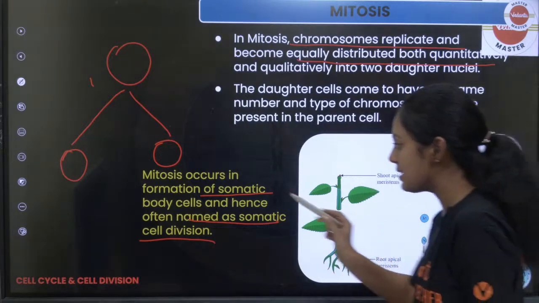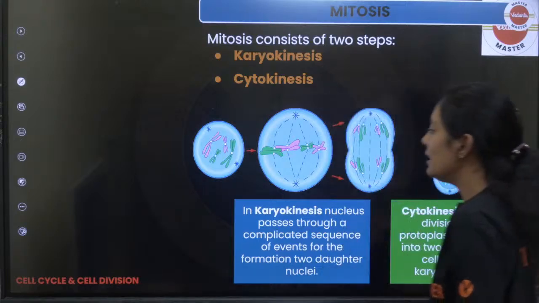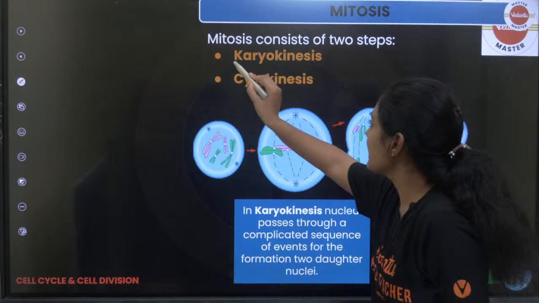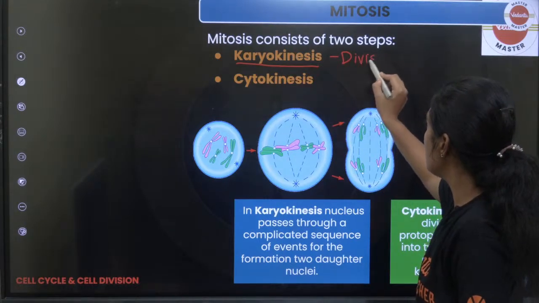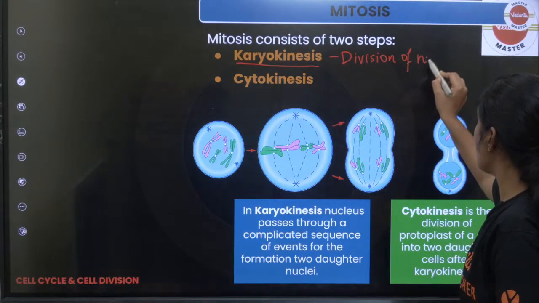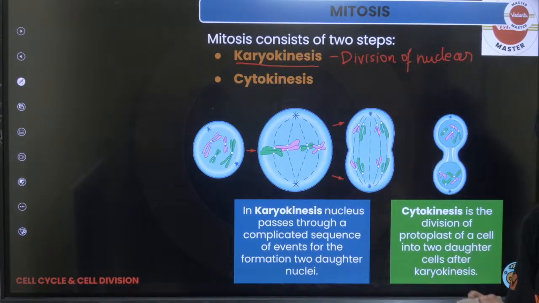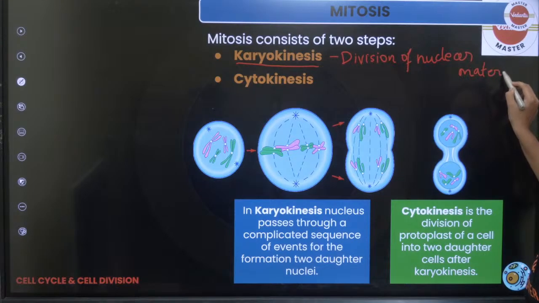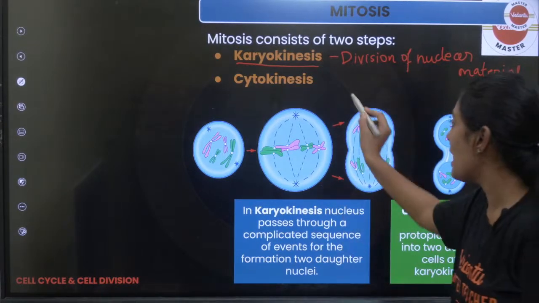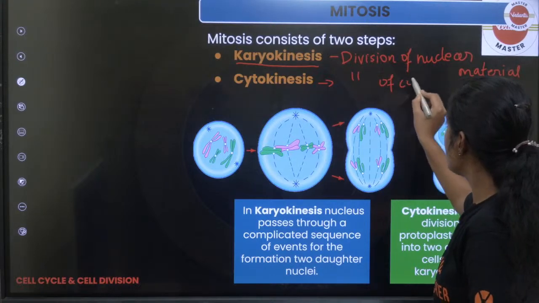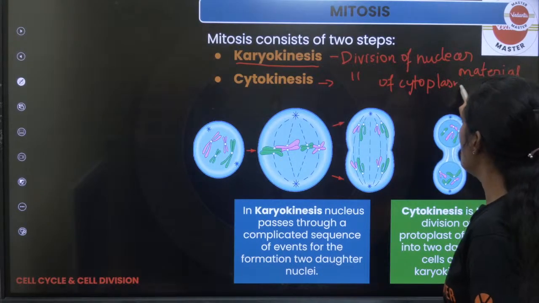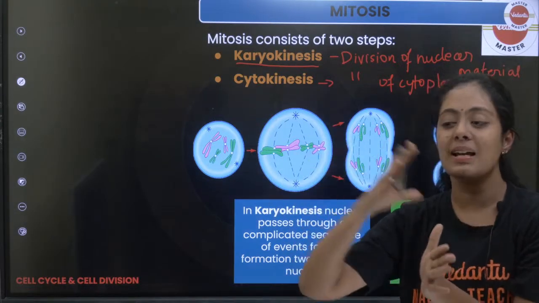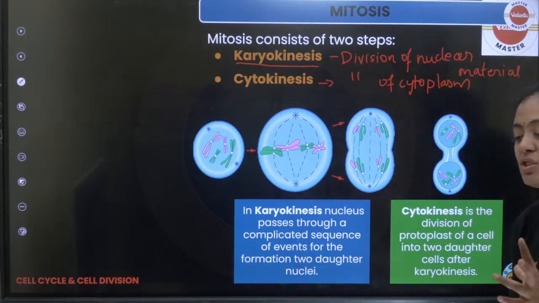இப்போ இதுல இருக்க different stages பார்க்கலாம். So what are the different stages? Karyokinesis and cytokinesis. Pasangla, what is karyokinesis? Anybody? It is the division of nuclear material. என்னோட நியூக்ளியஸ் டிவைட் ஆகுதுல, அதுதான் நான் வந்து karyokinesis ன்னு சொல்றேன். Then what is cytokinesis? It is the division of the cytoplasm. So every division, be it your mitosis or meiosis, முதல்ல karyokinesis நடக்கும், அதுக்கு அப்புறம் தான் பசங்களா cytokinesis நடக்கும். Yes, it's the division of cytoplasm.